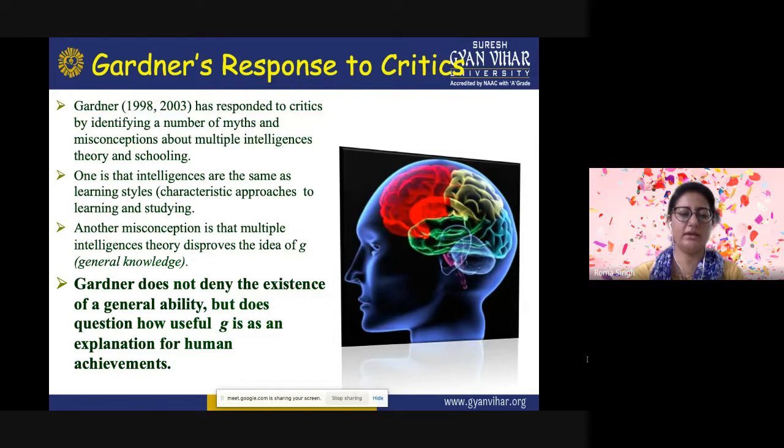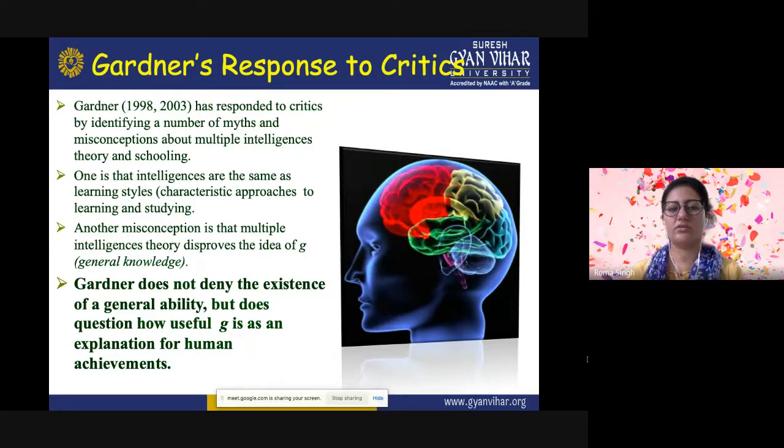So, in this way, Gardner has also tried to prove that his intelligences have certain meaning to them, and he has responded to critics by identifying a number of myths and misconceptions about multiple intelligences theory and the schooling part. One is that intelligences are the same as learning styles. These are the characteristic approaches to learning and studying. Another misconception is that multiple intelligence theory disproves the idea of G, or the general ability.